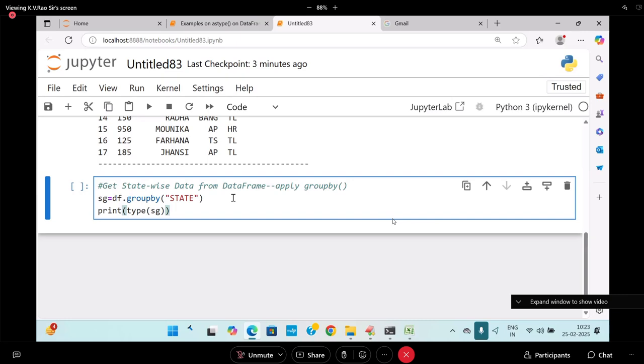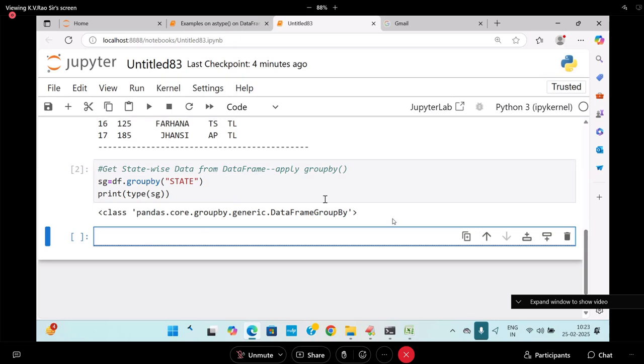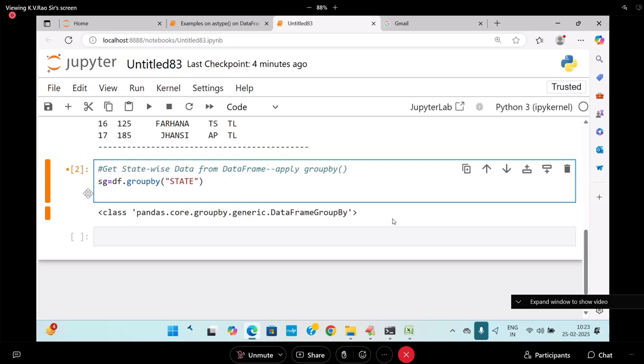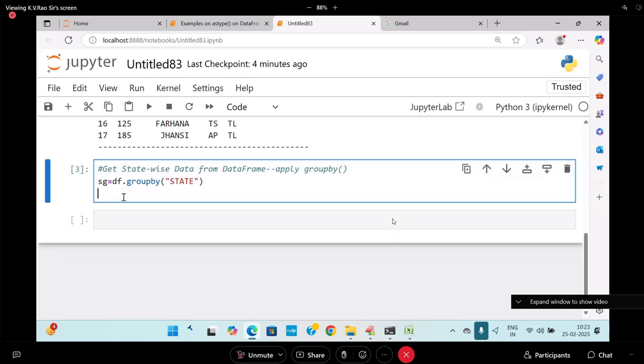If you don't know the type of a variable, it is like a nameless boy or girl, a typeless object. Every type you must know. So you see it is a pandas DataFrameGroupBy class. What is the difference between DataFrame and DataFrameGroupBy? A DataFrame contains rows and columns in the form of row labels and column labels, but the group wise data of the data frame is available in the DataFrameGroupBy object. How to print this data now?